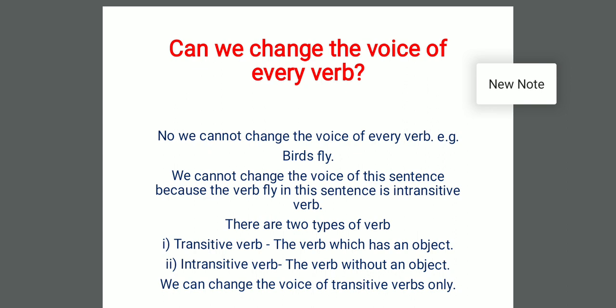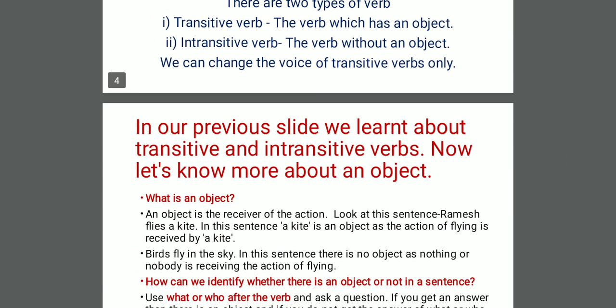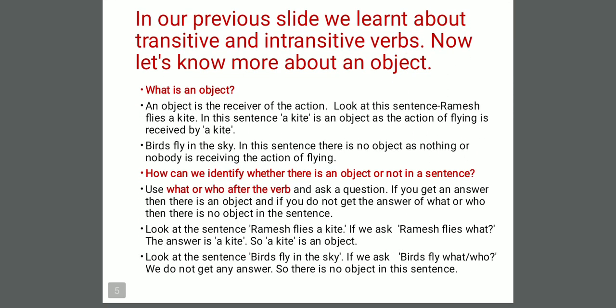Now, how can we identify whether a verb is transitive or intransitive? This is very important. From our next slide, we are going to learn the same thing. In our previous slide, we learnt about transitive and intransitive verbs. Now, let's know more about an object, or we can say how to identify whether a verb is transitive or intransitive. First question is, what is an object? An object is the receiver of the action, meaning who receives the action of the verb is known as an object.